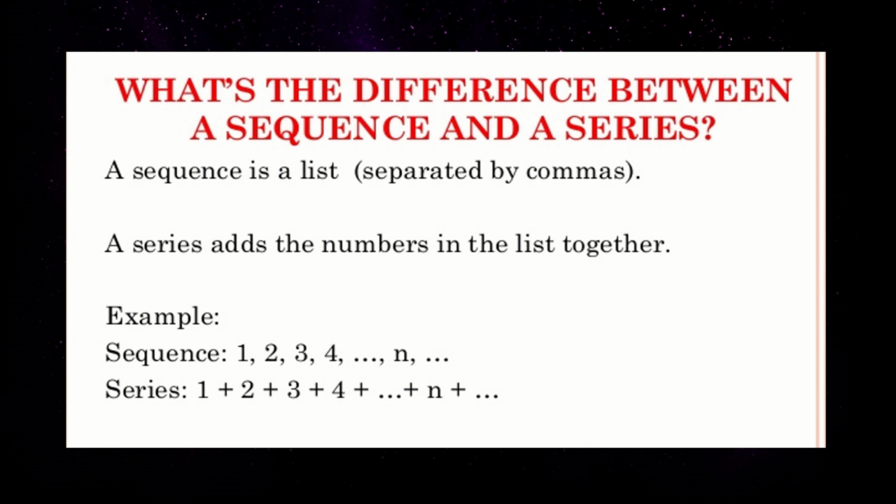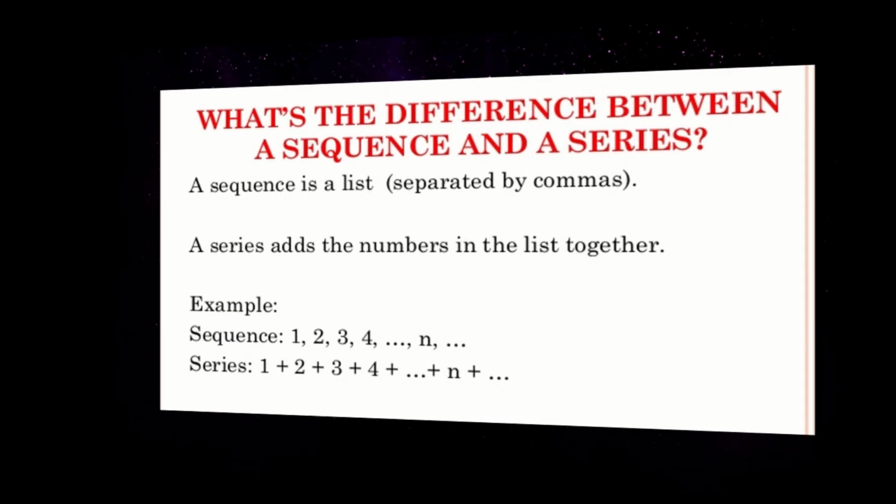Sequence is just a bunch of numbers separated by a comma, whereas if we add up each of the sequence up to nth term, then it is said to be a series. For example, sequence means 1, 2, 3, 4 up to n, whereas in series 1 plus 2 plus 3 plus 4 up to n. Here the 1, 2, 3 are the separate sequences.